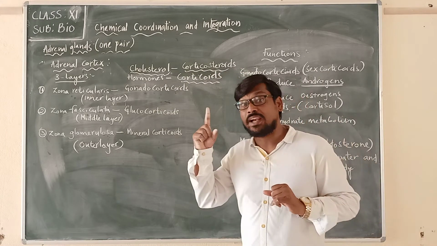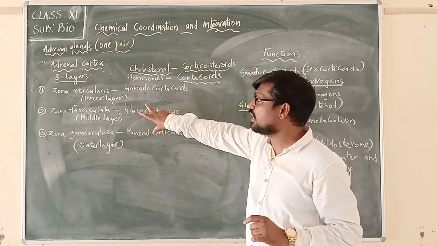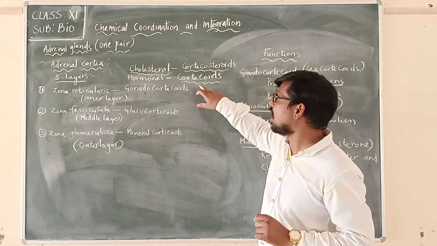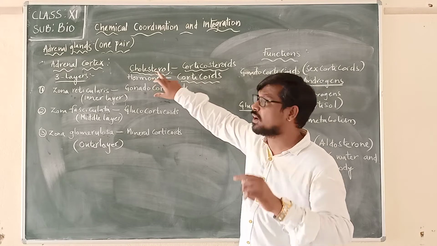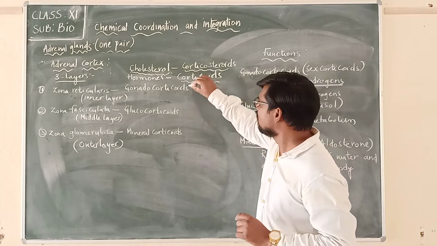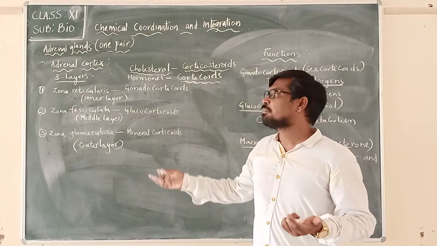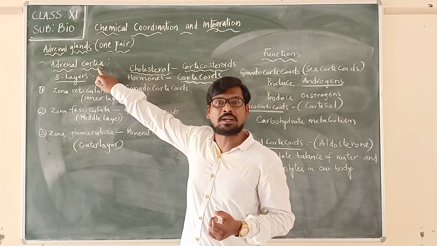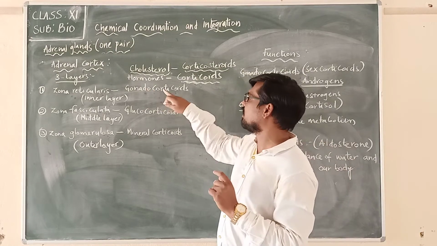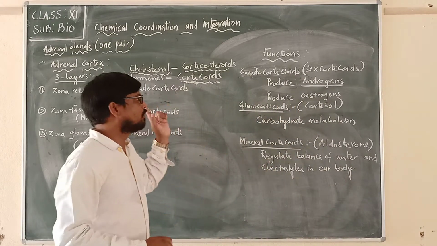Hormones produced from the adrenal medulla are called catecholamines. Hormones produced from the adrenal cortex are called corticoids. And these corticoids are made up of cholesterol, so that's why they are corticosteroids. Why is the name given as corticoids? It is because they are produced from which part? The adrenal cortex. So that's why they are called corticoids. We have to remember that.